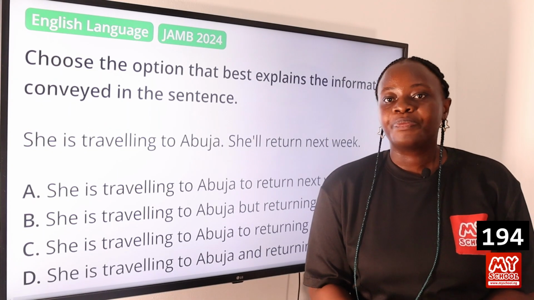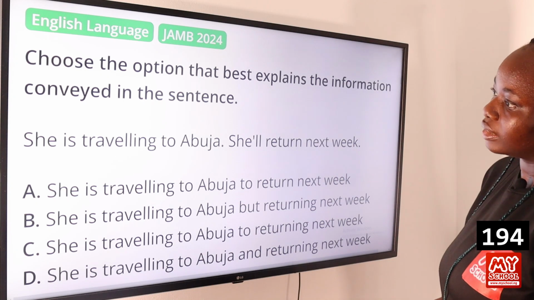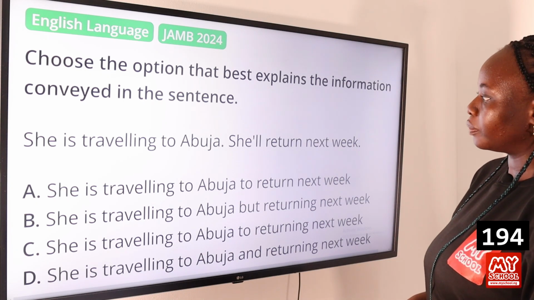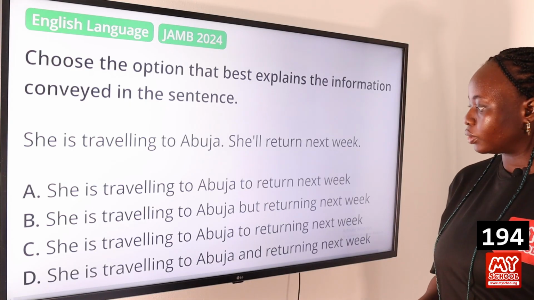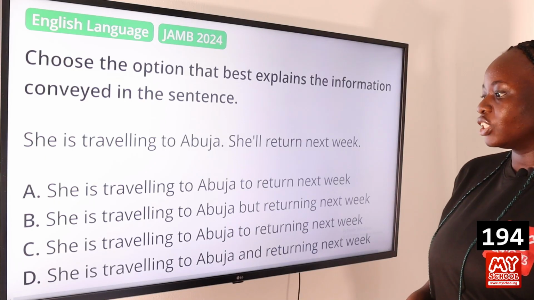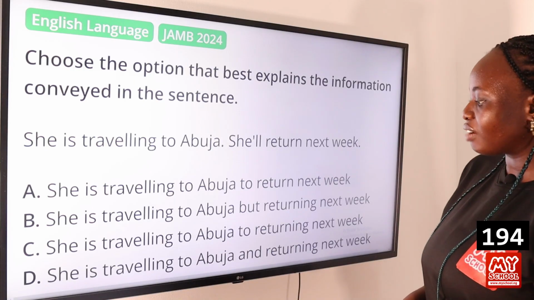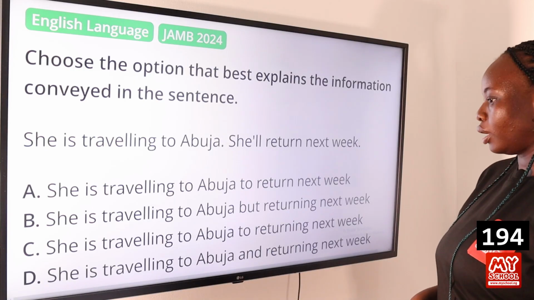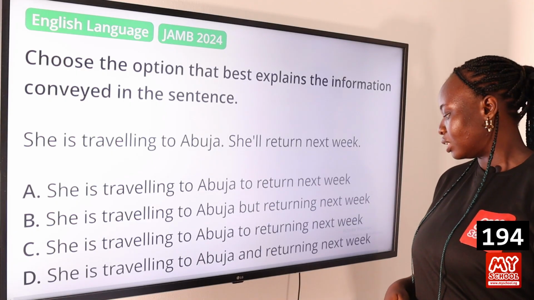Question 194. Choose the option that best explains the information conveyed in the sentence. She is traveling to Abuja. She will return next week. Option A, she's traveling to Abuja to return next week. B, she's traveling to Abuja but returning next week. C, she's traveling to Abuja to returning next week. D, she's traveling to Abuja and returning next week. So the answer to this question is option D, she's traveling to Abuja and returning next week.